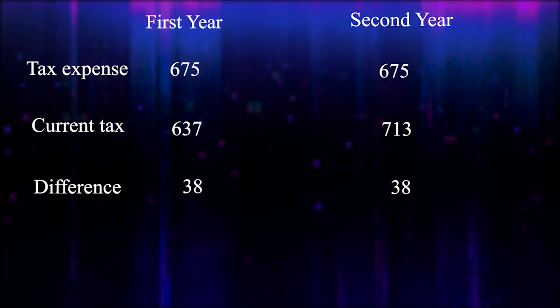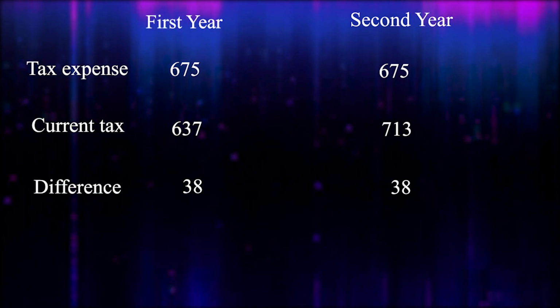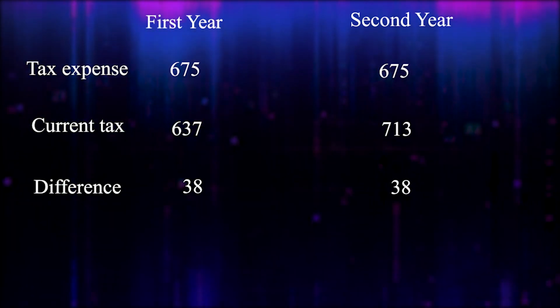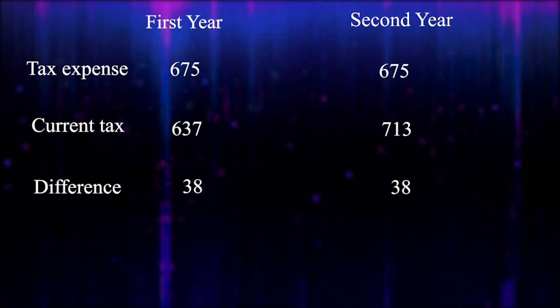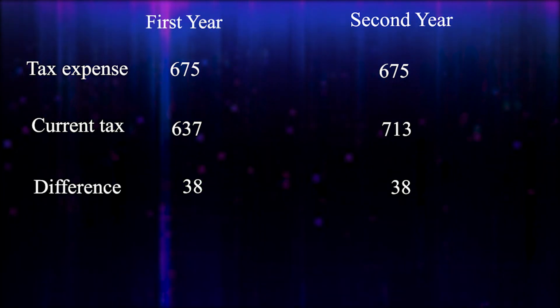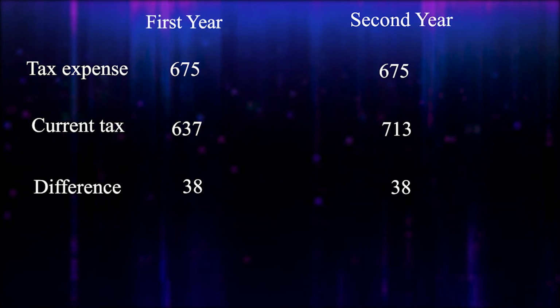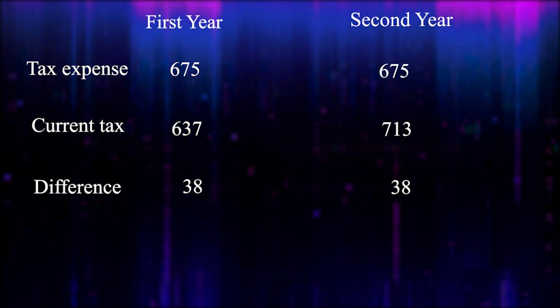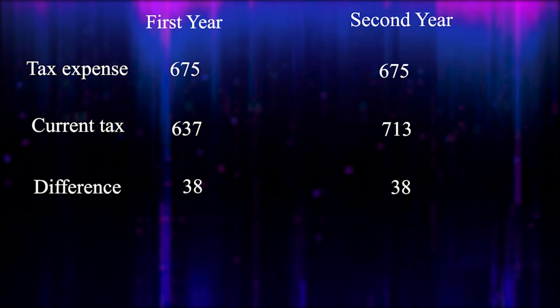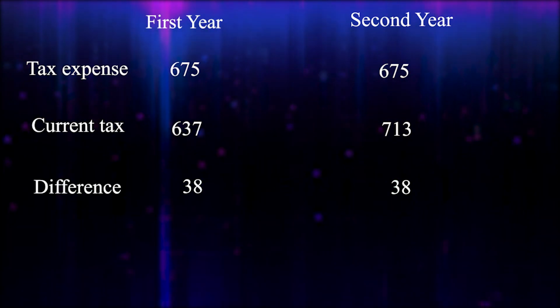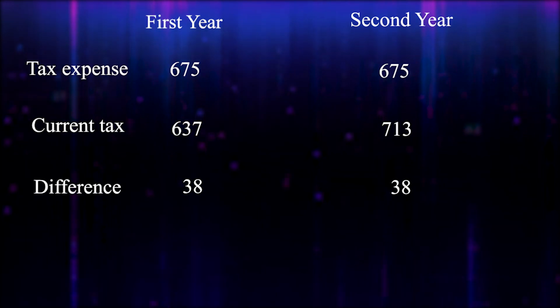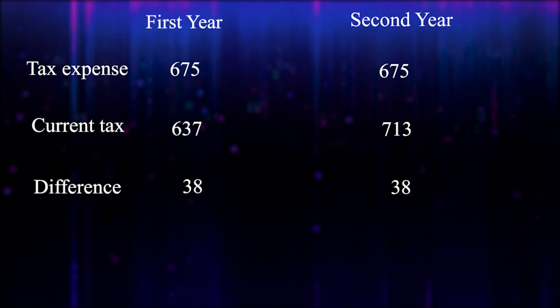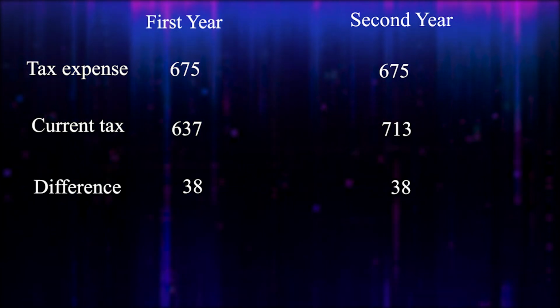So this 675 is finally being paid at some point of time. Out of 675 rupees, which is recognized as tax expense in the first year, only 637 paid in first year, okay? Balance 38 paid later. We deferred it, we postponed it, okay?